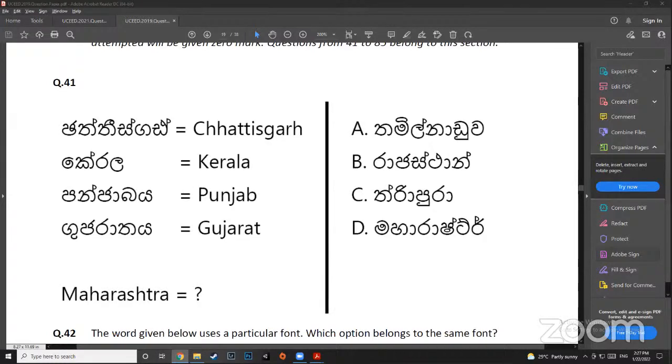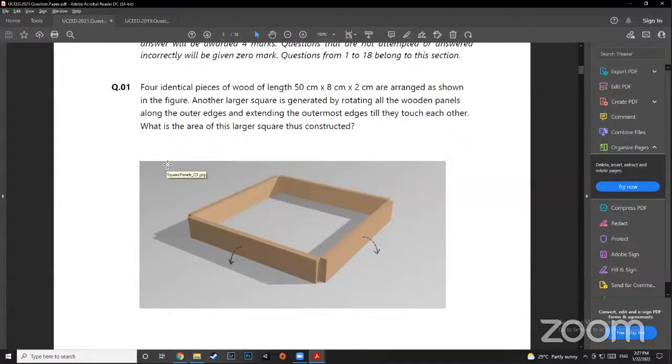The answer is 4900. So it will be 2 plus 2, so it will be 50. It will be 50, right? Then plus both the sides ka width. Width, which is 2 becomes 54, and then 8 which becomes 70. So that is why you are getting 4900. And why we are doing that, you can understand that because they were rotated. So that thickness was also added because they had a step ahead, and the breadth was also added. Right? You will have to visually do it mentally so that you will be able to understand a little more.